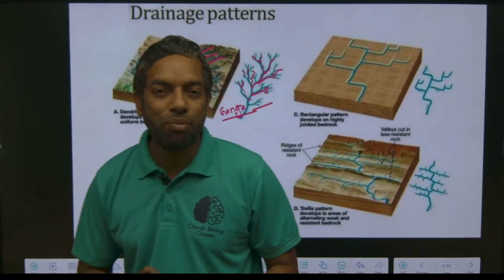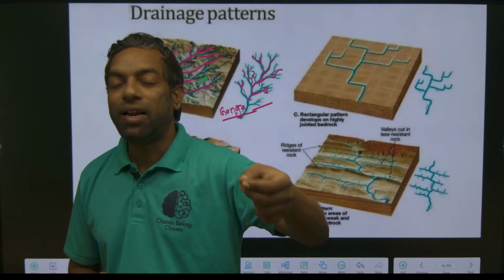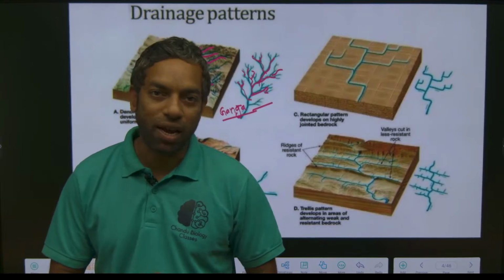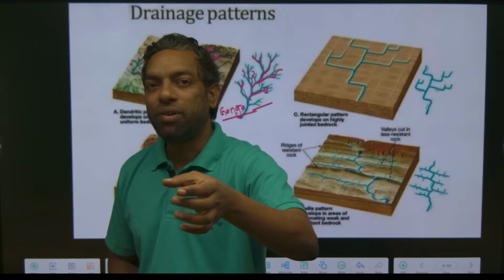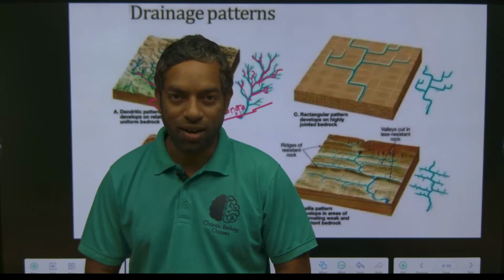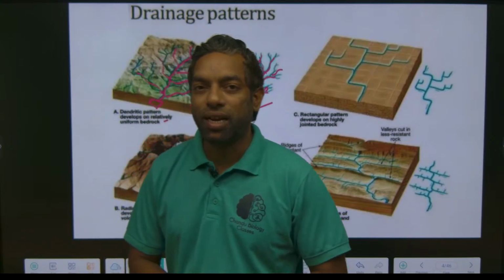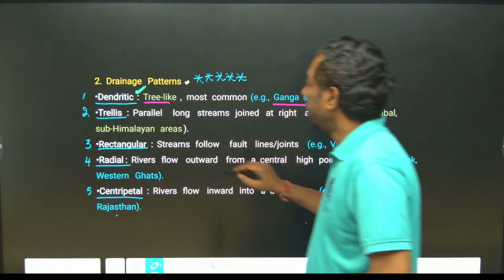Guys, this is the most important. They can ask you the river name or the pattern. They can ask you either the pattern name or the river system, in any form, with the example. They can ask you, the Ganga river system comes under which pattern? Dendritic, like a tree-like structure. Such a question they can ask you. And if we come to the trellis,